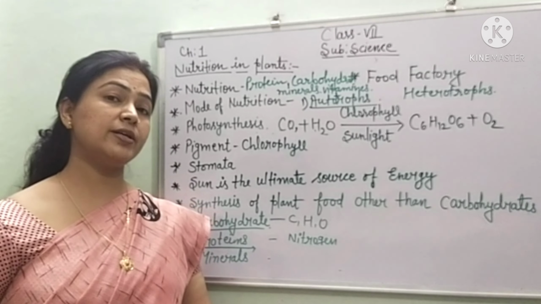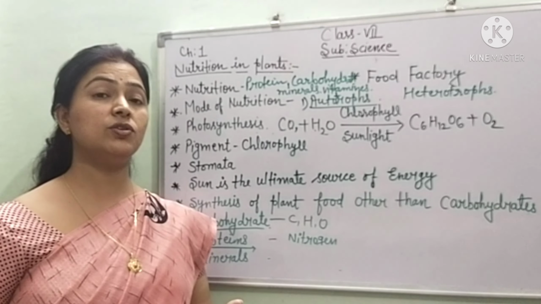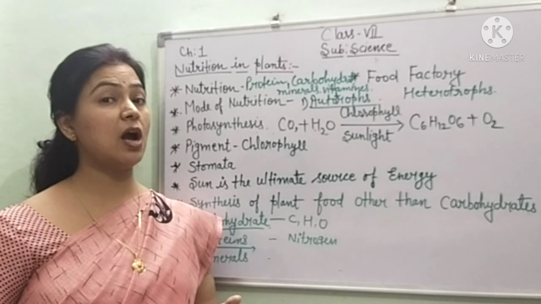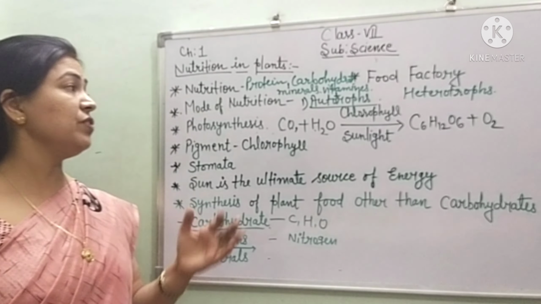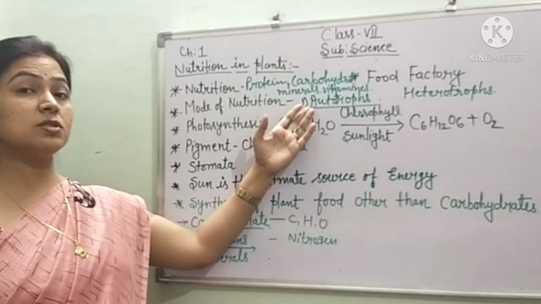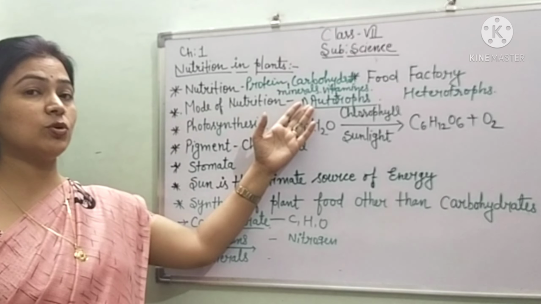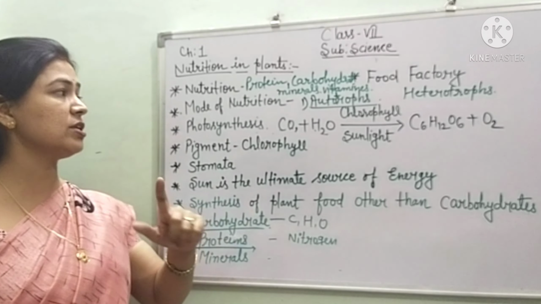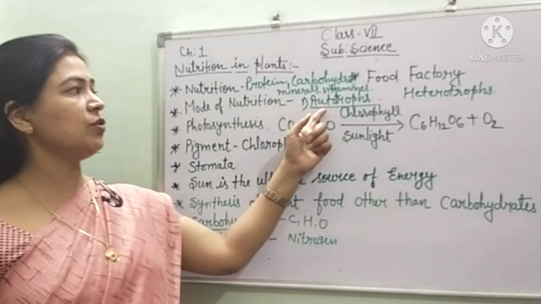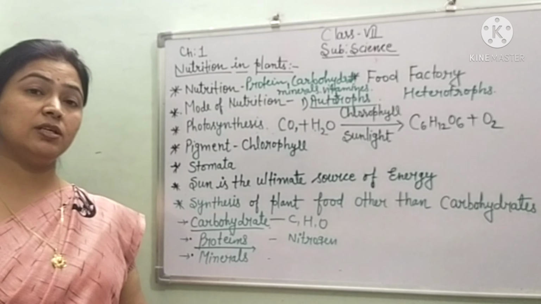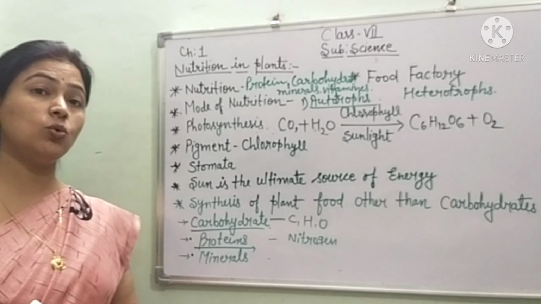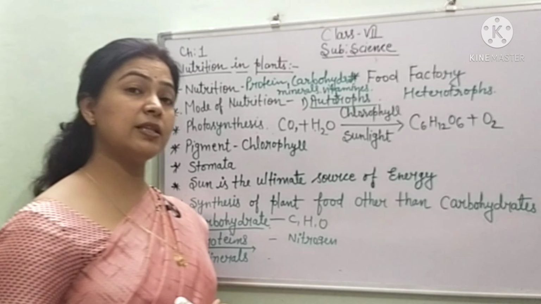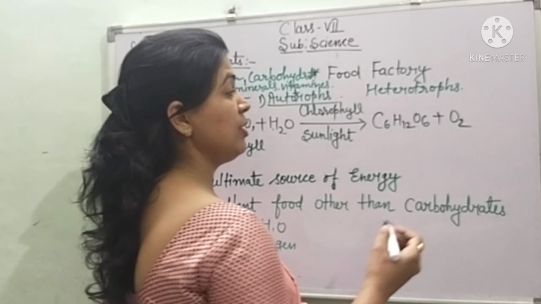Now the question arises, why are plants in the category of autotrophs, why are we not there? We are not in the category of autotrophs, but plants are. What is the reason? The reason is they have a factory to prepare food by their own. Now you will think, which kind of factory?